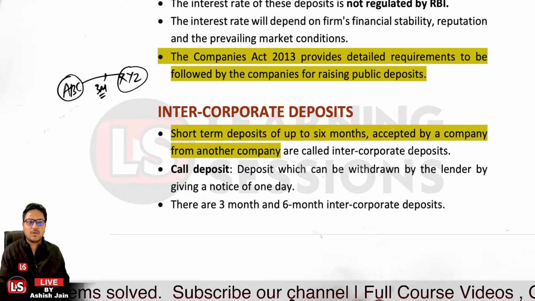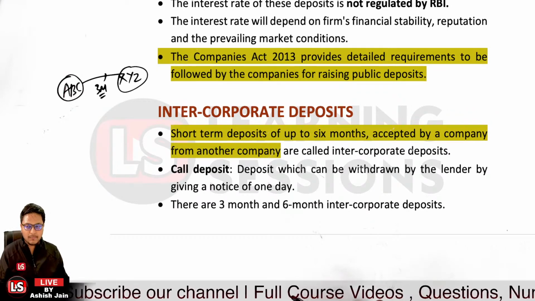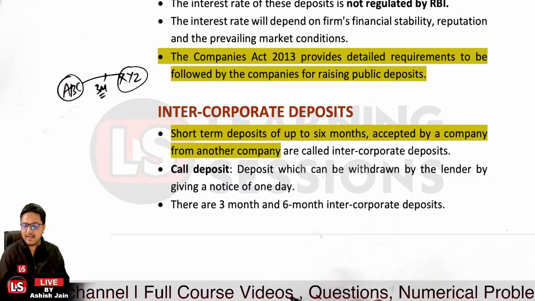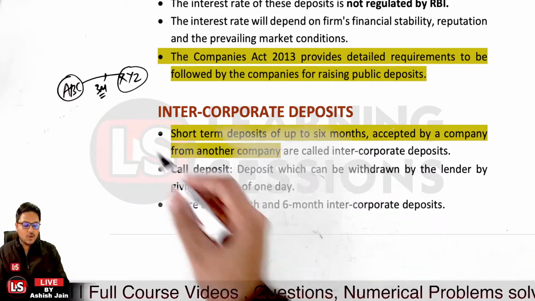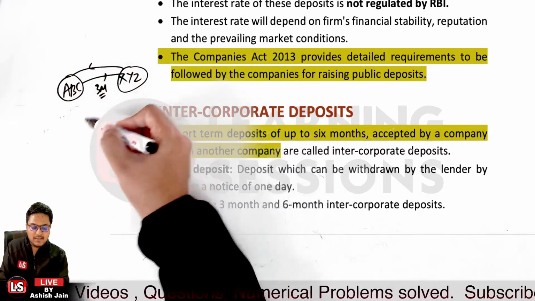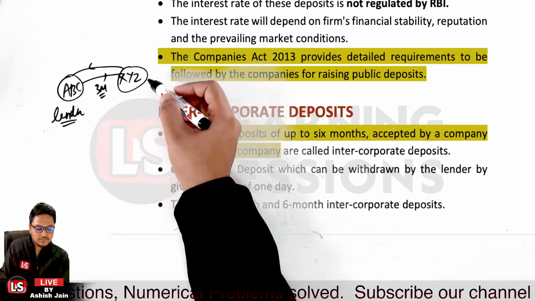Is that clear? Now, in case of a call deposit, the deposits can be withdrawn by the lender by giving 1 day notice. ABC is the lender here and can withdraw the funds lent.